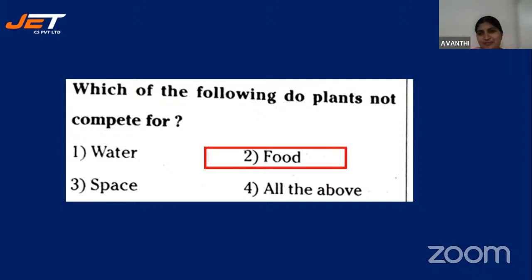They will not compete for food because they are the producers. They are producing their own food molecules, which they are able to synthesize by the process of photosynthesis. So the sun is the main source of energy here. They will compete for water, of course, and they will compete for space. Only for food, they will not compete. Okay. So this is a logical question. You were able to do that.